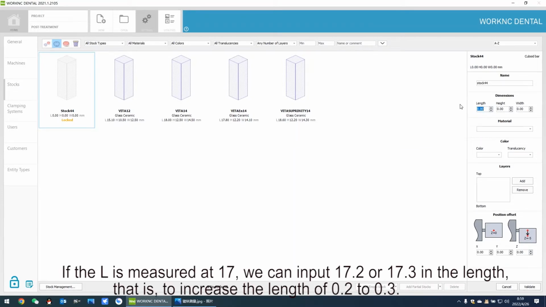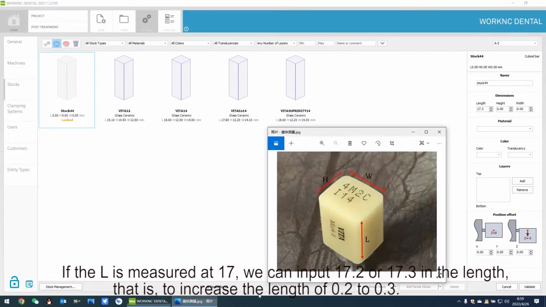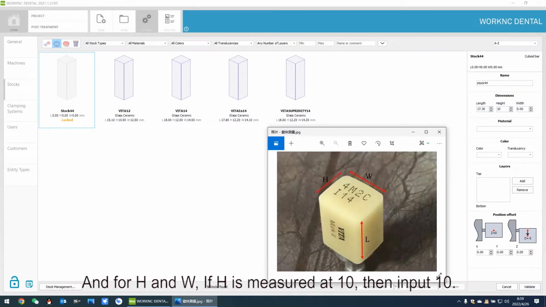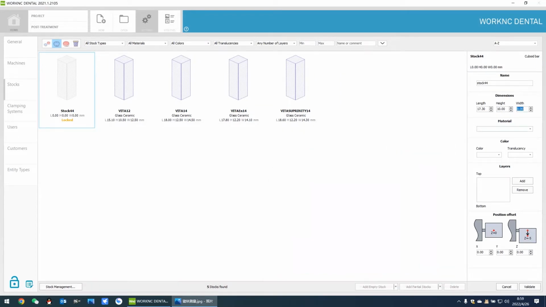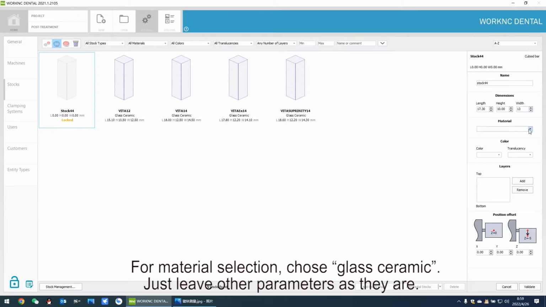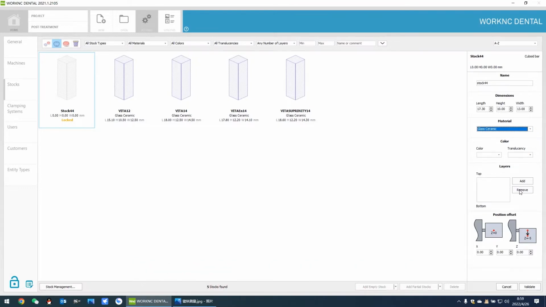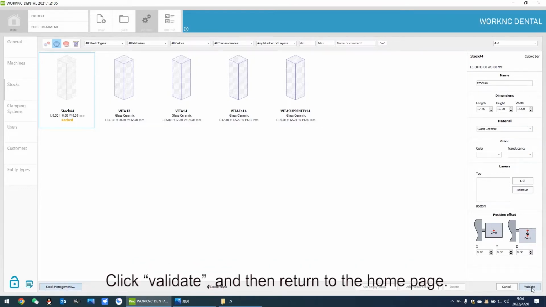If the L is measured at 17, we can input 17.2 or 17.3 in the length, that is, to increase the length of 0.2 to 0.3. And for H and W, if H is measured at 10, then input 10. If W is measured at 13, then input 13. For material selection, choose glass ceramic. Just leave other parameters as they are. Click Validate, and then return to the home page.